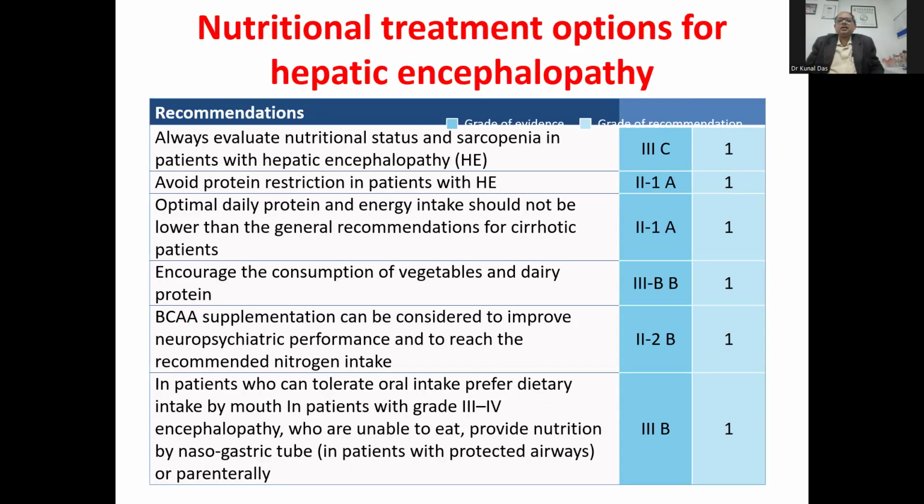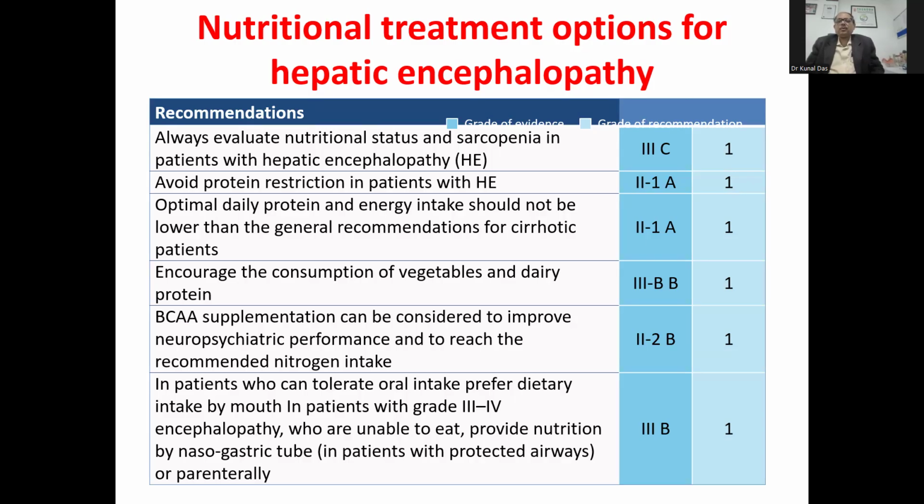Nutrition options in patients with hepatic encephalopathy. It is very important to understand the nutritional issues. Always evaluate the nutrition status in sarcopenic patients, in the patients of hepatic encephalopathy. Avoid protein restriction in diet with HE.